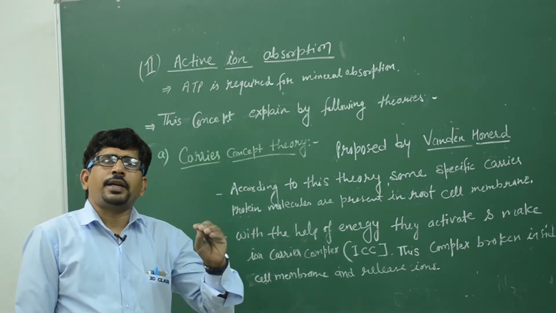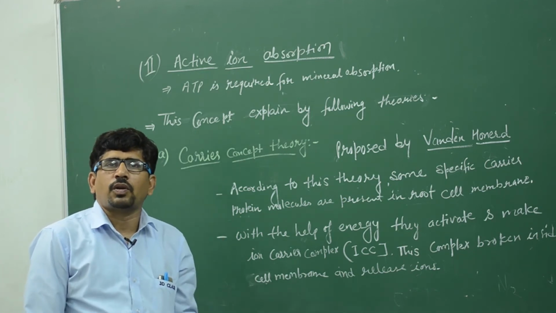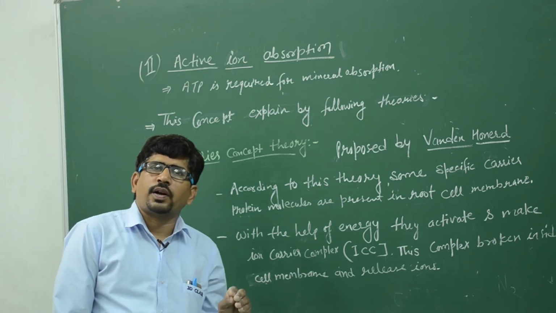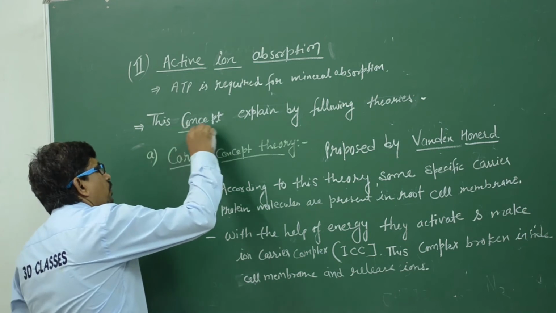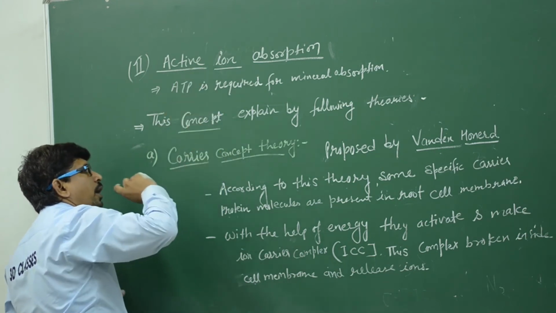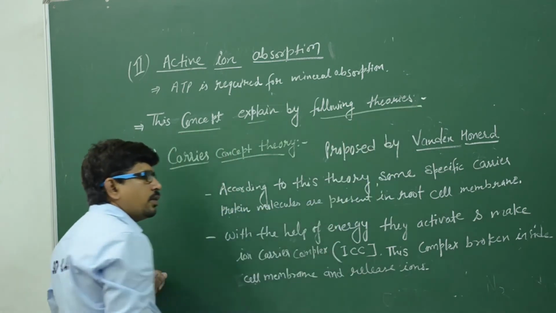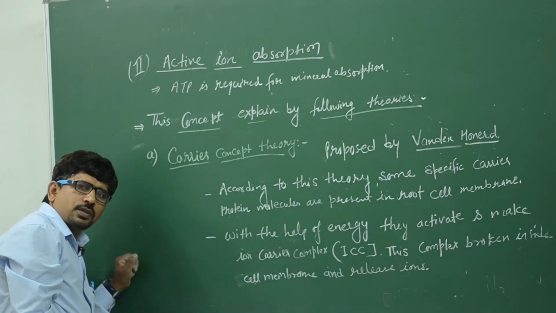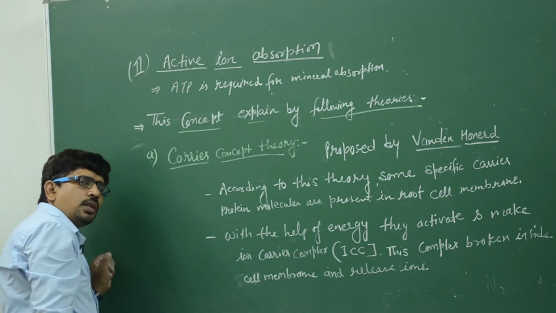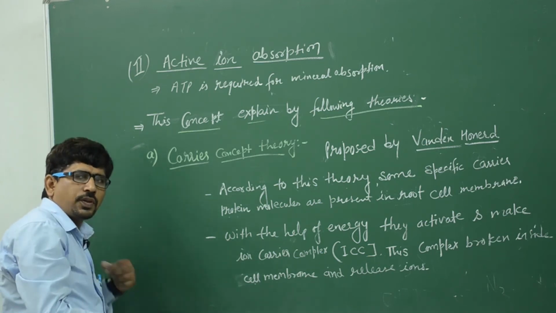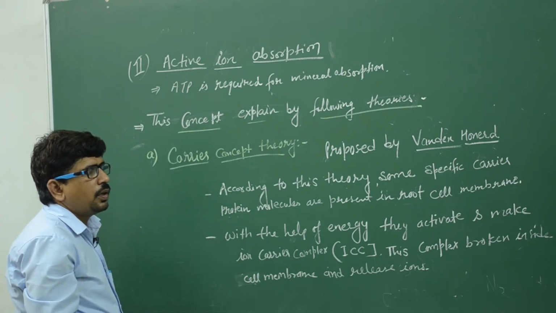You know very well, in any type of mechanism, passive is always without energy and active always requires energy. The active concept of ion absorption is explained by the following hypotheses. First, the carrier concept theory, the most important theory.